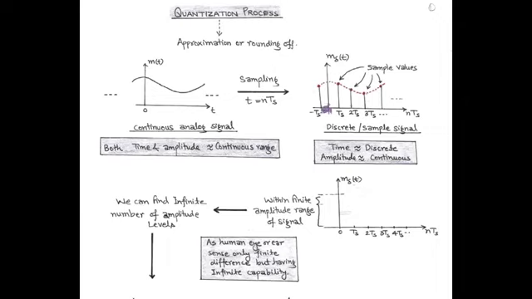At every instant of time, we have sample values corresponding to instantaneous amplitude of modulating signal m(t). In modulating signal m(t), both time and amplitude are in continuous range. But in discrete version, that is m delta t, time is in discrete range but amplitude is continuous. That is called discrete time or sampled signal.